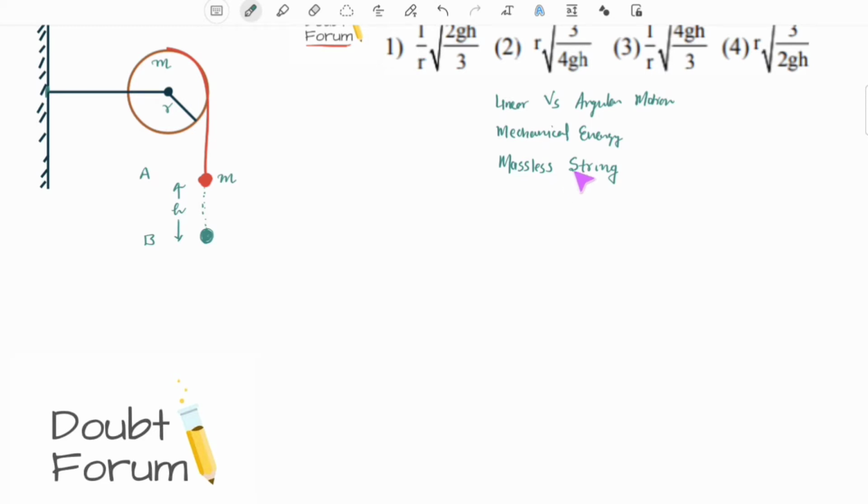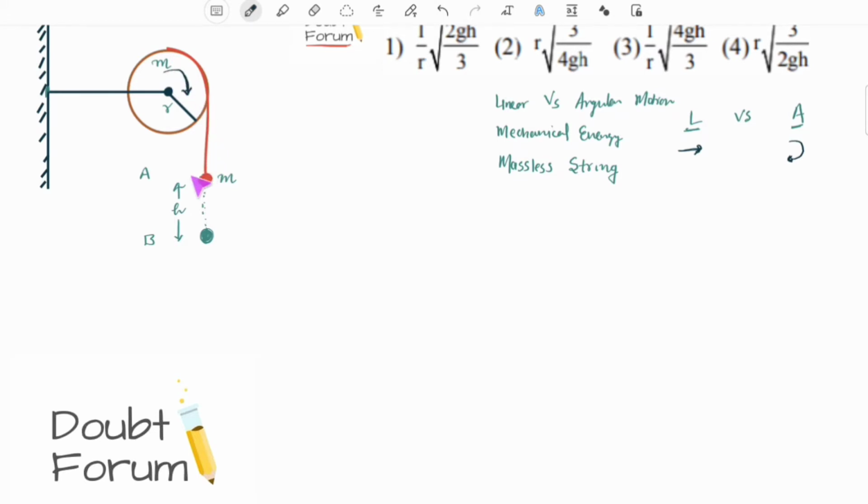First, let us discuss linear versus angular speed. In linear motion, a body moves along a straight line or along a random line, but it moves in only one direction at a time. In rotational motion, the body rotates about an axis. So we can see the bob would be falling down. So it would be a linear motion. It would be falling towards earth. Whereas the disc, which is fixed with the wall, can only rotate. So it will have rotational energy or rotational motion.